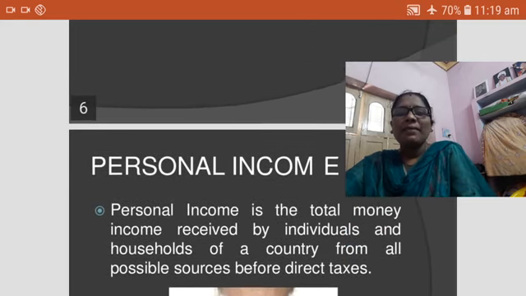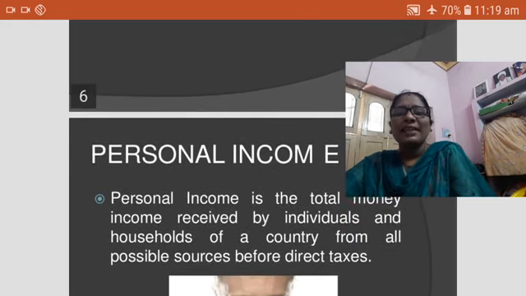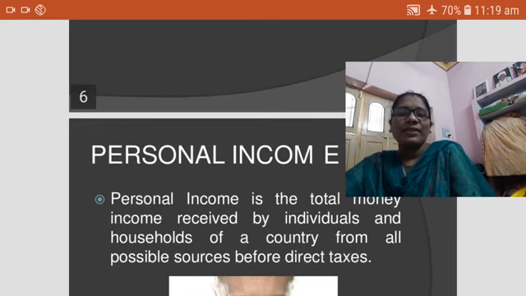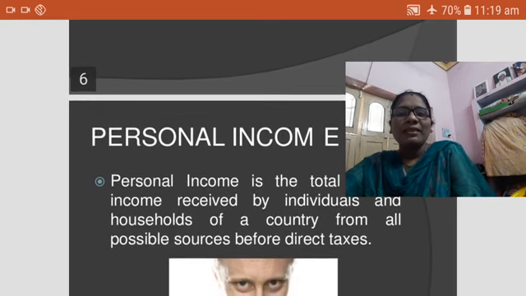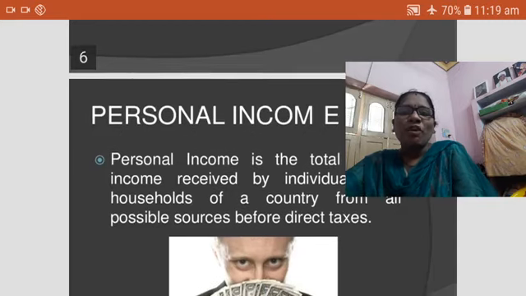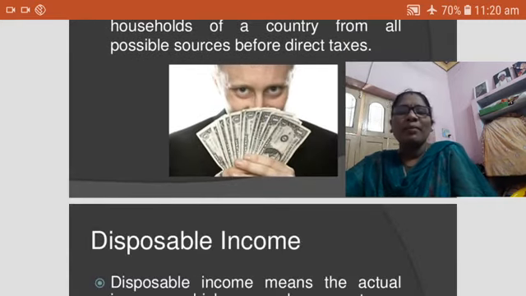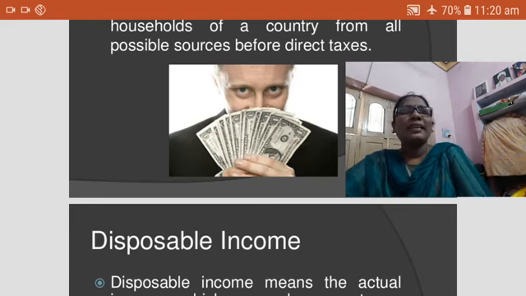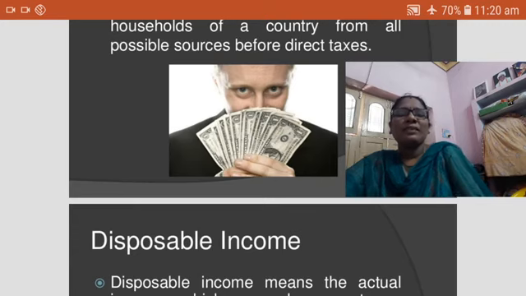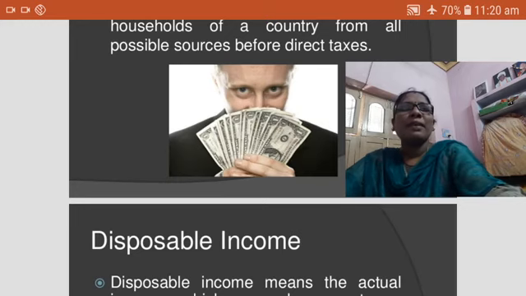Personal income is the total money received by the individuals and the householders of a country from all the possible sources of the direct taxes. So here the transfer payments are added, and undistributed profits are subtracted from the personal income.